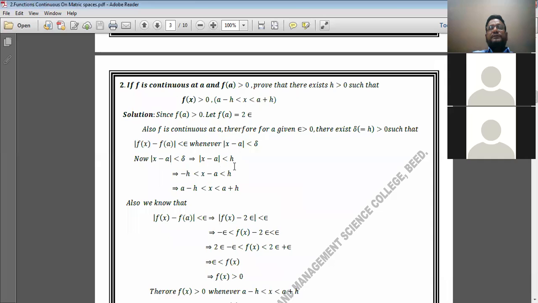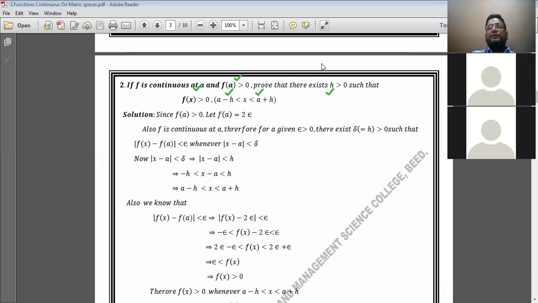In this example, if f is continuous at a and f of a is positive, that is, f of a is greater than 0, prove that there exists h greater than 0 such that f of x is strictly greater than 0, again positive, whenever x lies between a minus h and a plus h. Let us see this example.